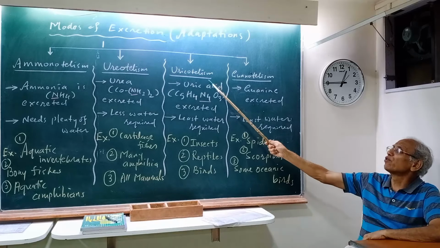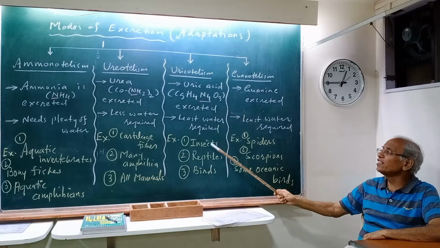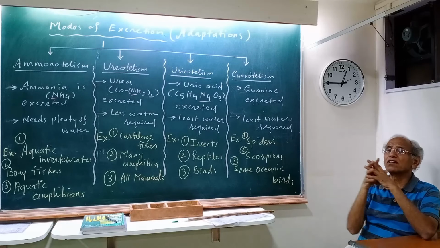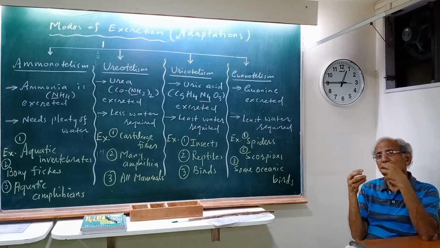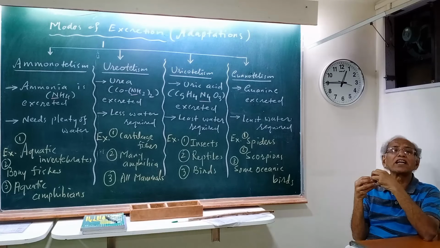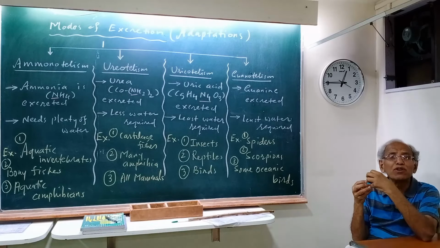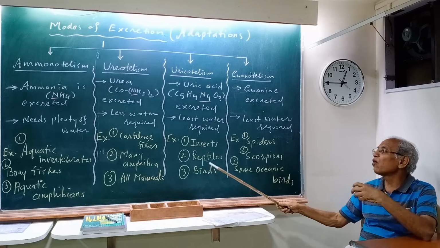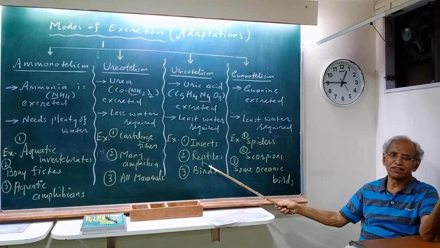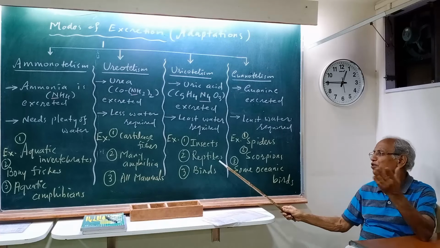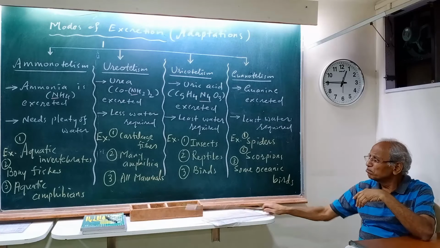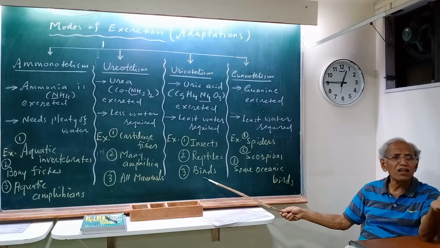Coming to uricotelism, insects. I think we just now considered Malpighian tubules. Malpighian tubules are involved in what kind of excretion? Malpighian tubules are collecting uric acid. And all reptiles, snakes, lizards, they are all uricotelic. Birds, all birds are uricotelic.